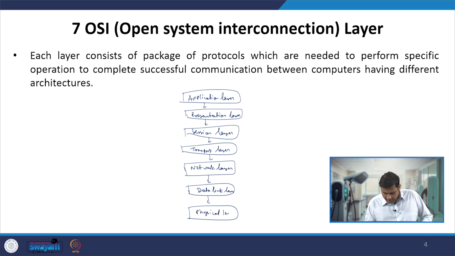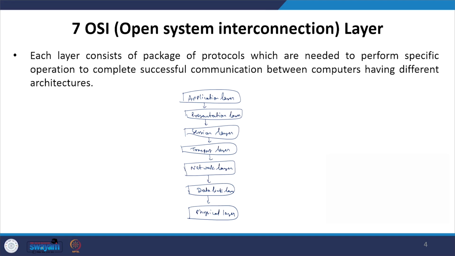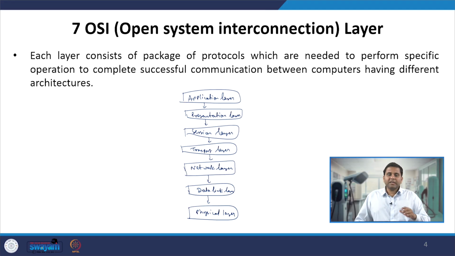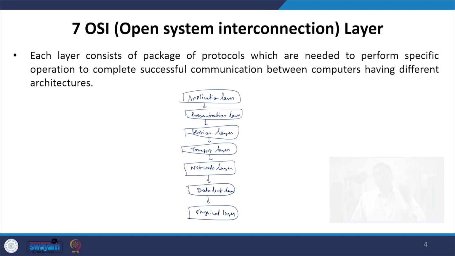Now, as we have told, each layer consists of several sets of protocols, and those protocols are used to perform specific functionality whenever two computer systems are communicating. Whenever two computer systems communicate, a lot of work needs to be done, and that work is done following certain protocols in order to ensure interoperability. Those protocols are packed together in different layers, and those layers are mentioned over here.